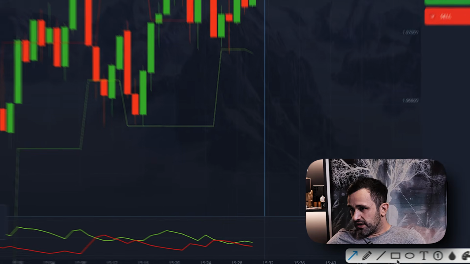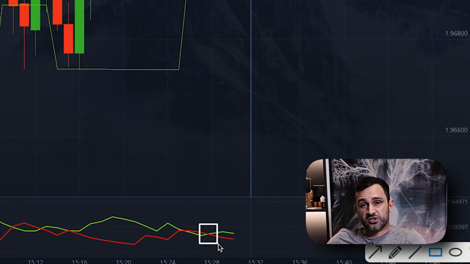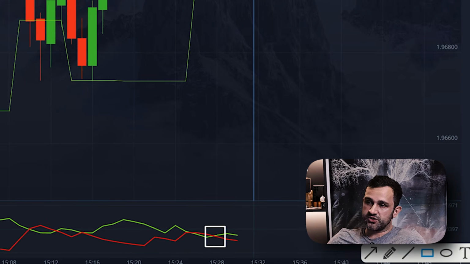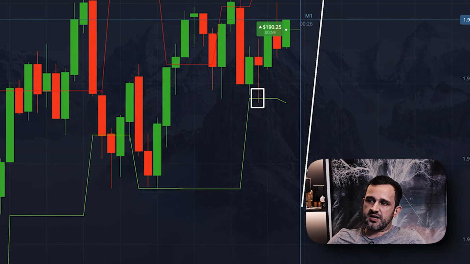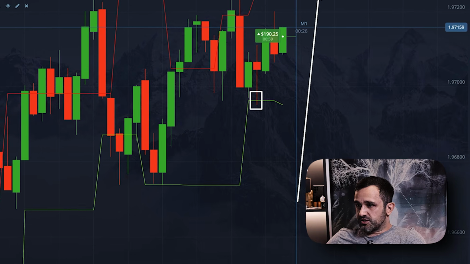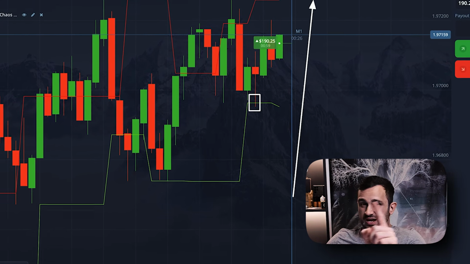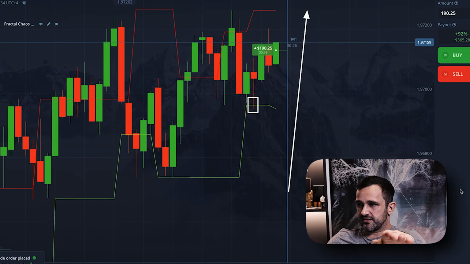On ADX, the green line is already above the red one, meaning buyer pressure is stronger. Even during pullbacks, initiative doesn't shift to sellers. The price pulls back downward, but at the green Fractal Chaos line it is not allowed to go lower. A support touch and immediately action upward. That means the level is held and sellers are weaker.